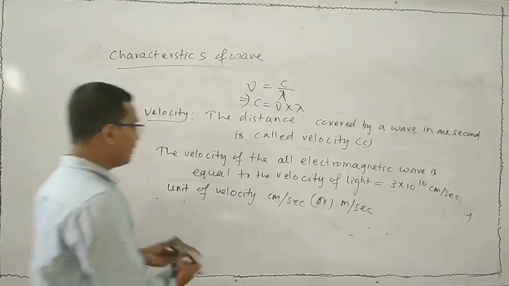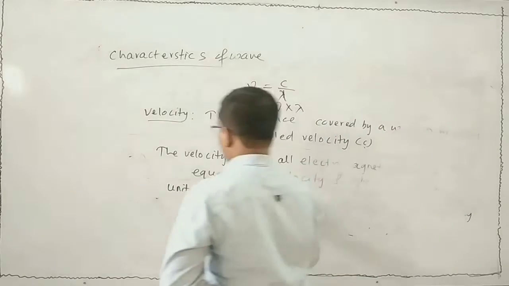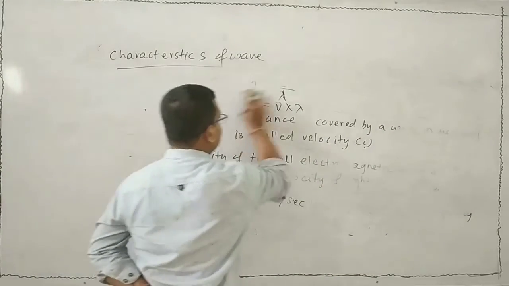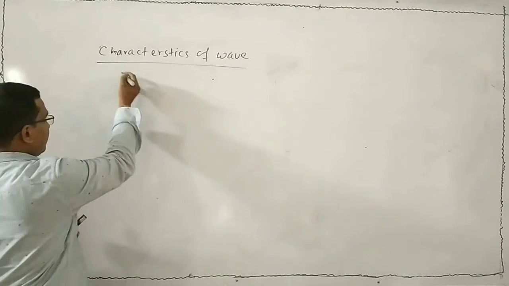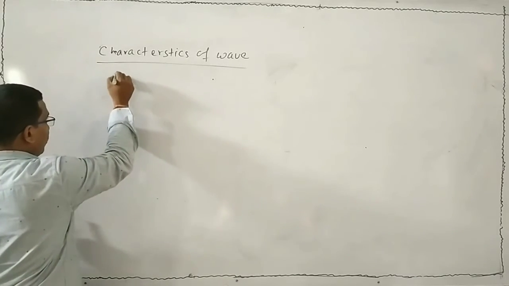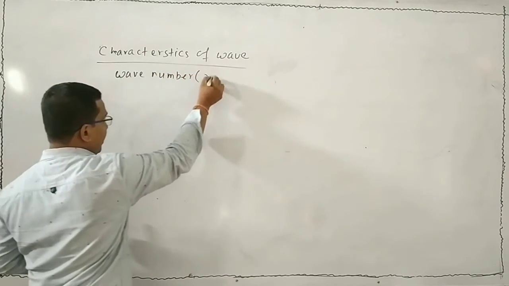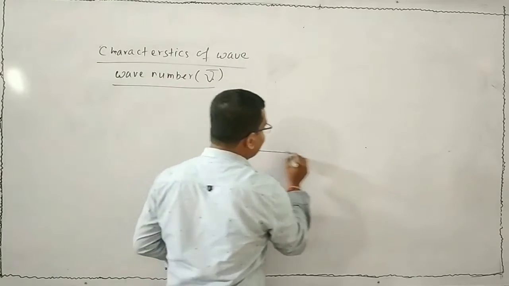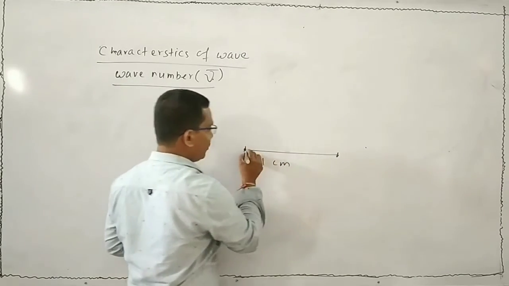Next, I will discuss another characteristic property of a wave, that is the wave number. It is denoted by mu bar. Suppose we take a 1 centimeter distance between 2 points.